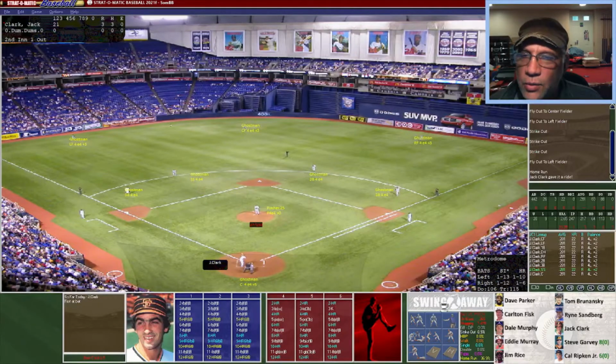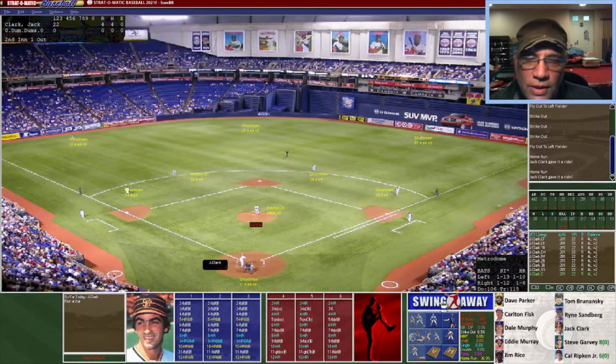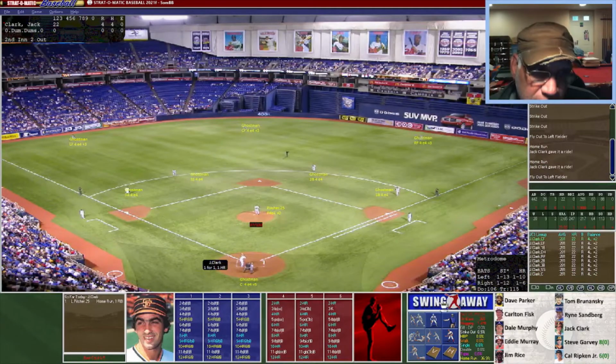Here's the pitch, the swing. It looks like that one's easily going to make it into the stands. That one's going to be a home run. Here is home run number 5. No, not going to be far enough. That, unfortunately, will be his 5th out. So halfway through, Clark has 4 home runs.